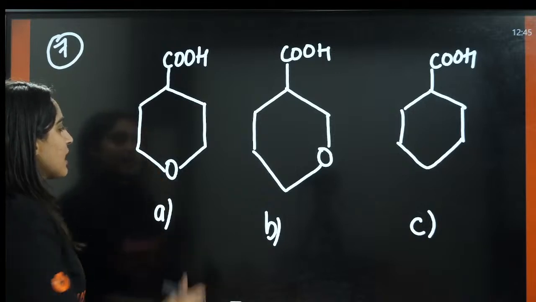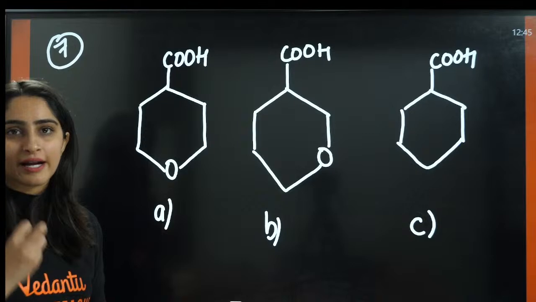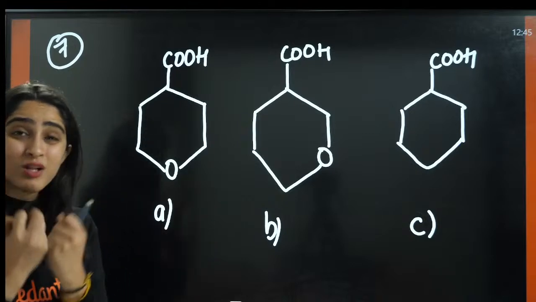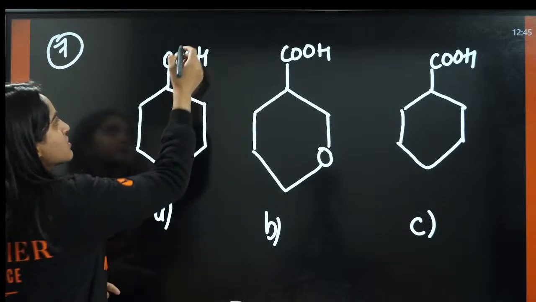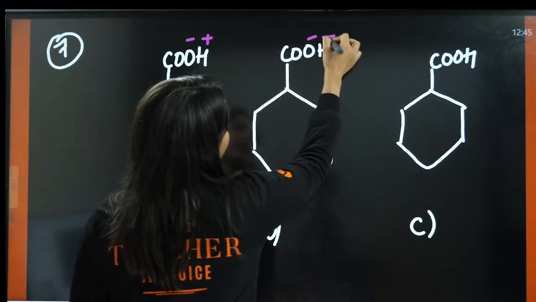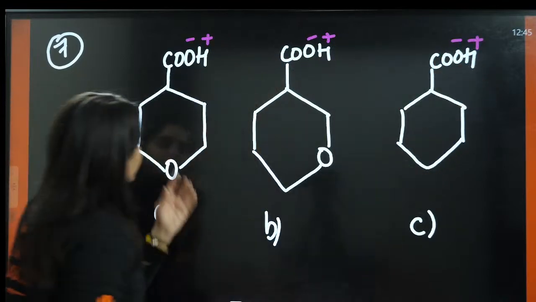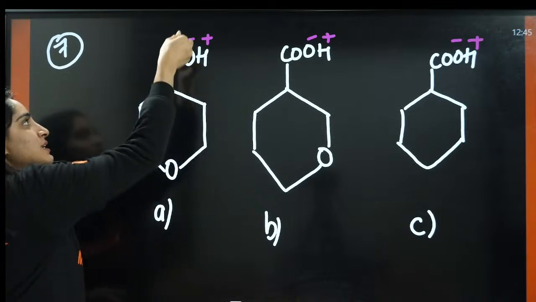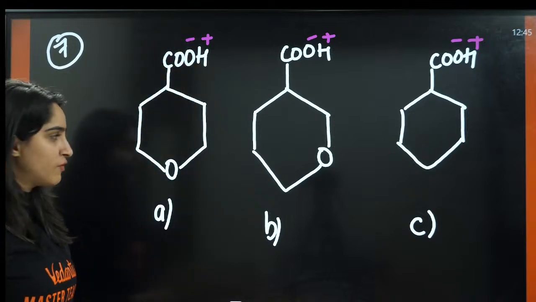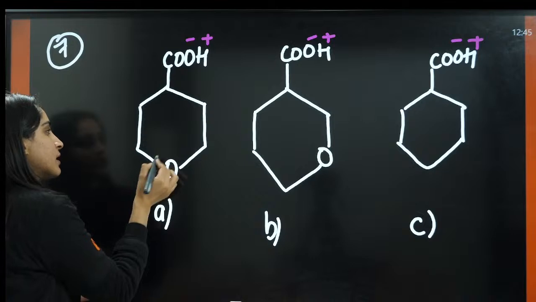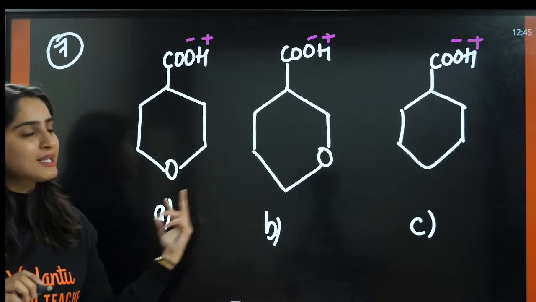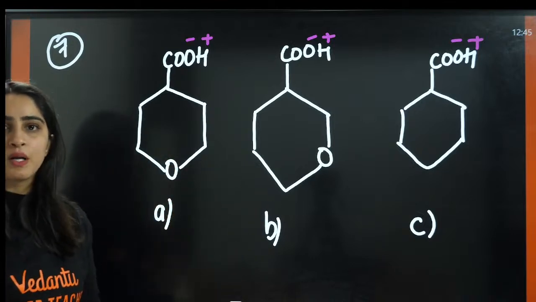Okay, so oxygen is electronegative. That means it pulls the electrons, right? So this is negative, this is positive, negative, positive. It pulls these electrons to itself. Now in both these cases, distance will play the role.